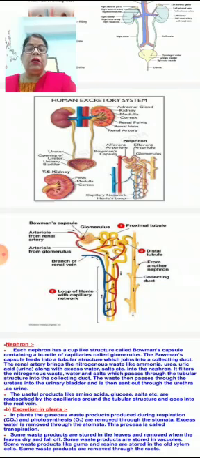From the collecting duct it is passed to the ureter, and from the ureter to the urinary bladder, and then it is excreted with the help of the urethra. A sphincter, a muscular structure, is there, which helps in excretion of urine when we have a greater urge of it.